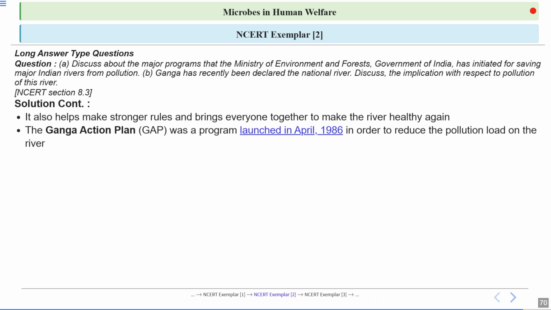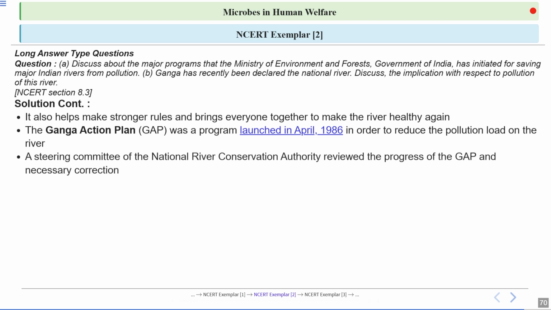The Ganga Action Plan was launched in April 1986 to reduce the pollution load on the river. This was like starting a major cleaning project focusing on treating sewage and stopping harmful waste from entering the Ganga. The steering committee from the National River Conservation Authority was set up to review the progress of the Ganga Action Plan and make corrections as needed.